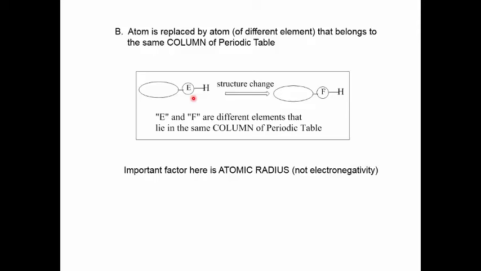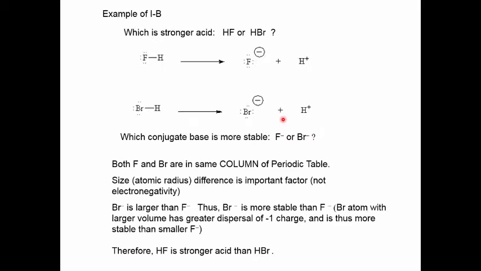Our starting acid, the atom bearing the acidic proton is E. The structural change will be to replace E by a different atom F. But in our subcategory B, E and F belong to the same column of the periodic table. In this instance, when the elements belong to the same column, the important factor is size, atomic radius, and not electronegativity. That's the important point to remember.